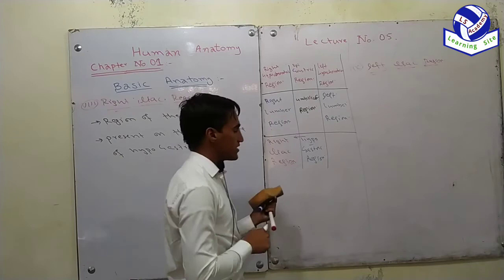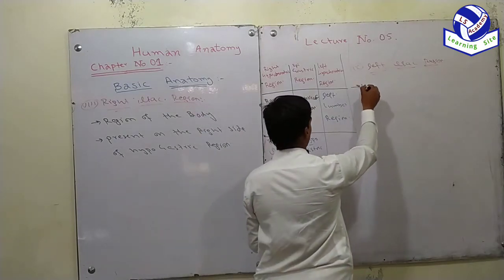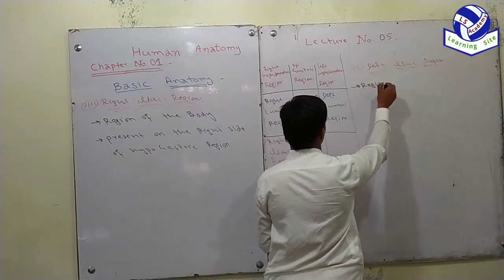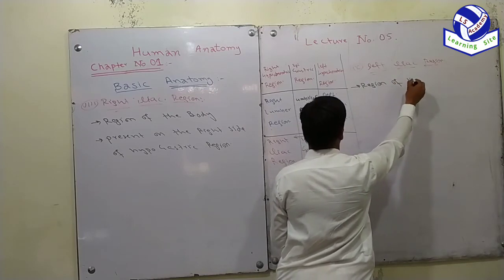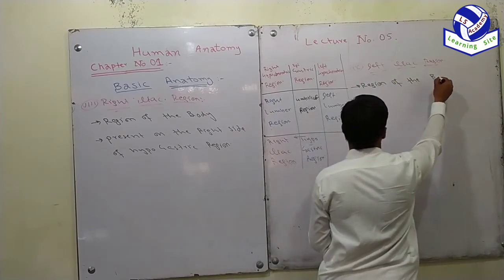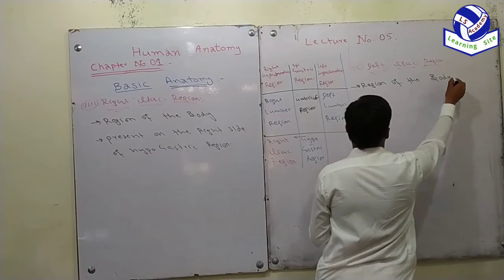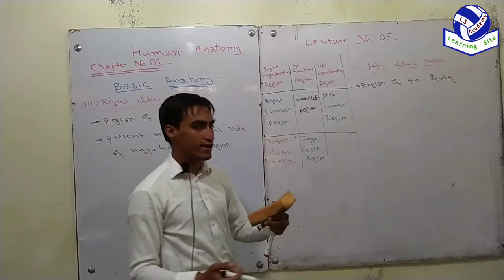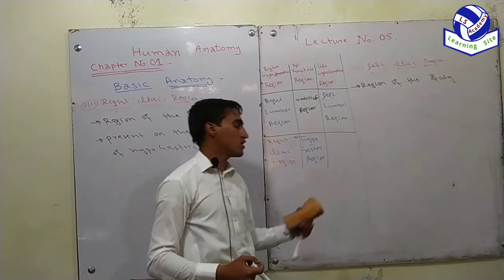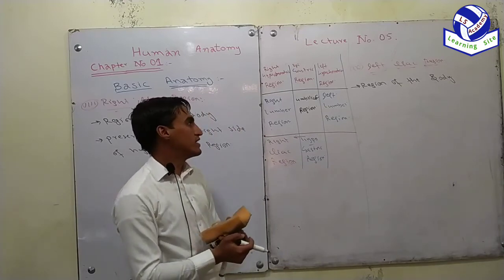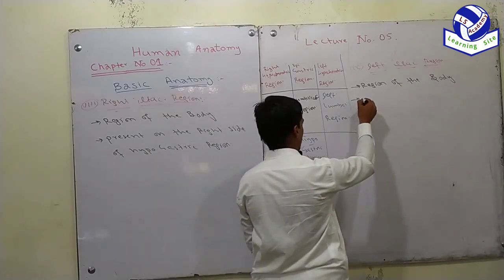So the region of the body located on the left side of the hypogastric region is called left iliac region.